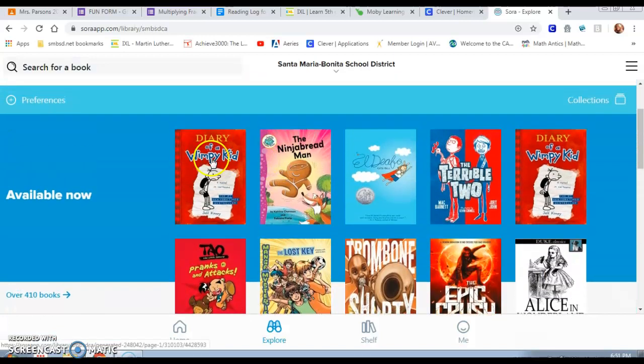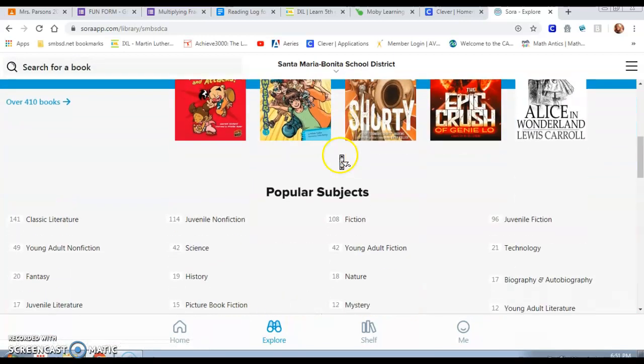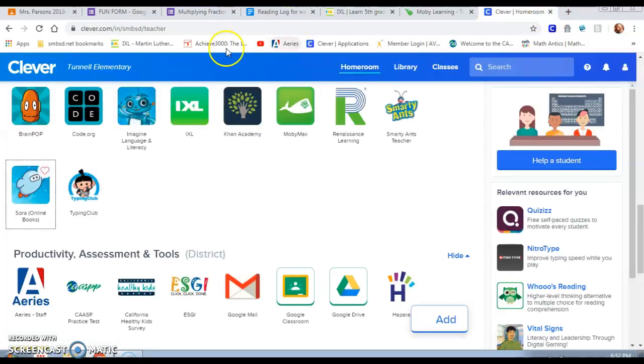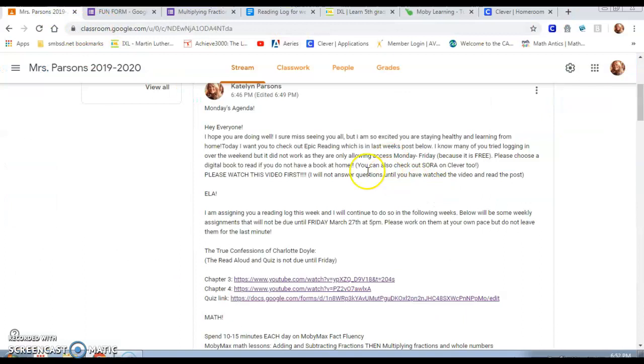So here we have Diary of a Wimpy Kid. There's some of these fun things. You can go down here. Here's the filter if you want to try a science book, young adult fiction, just different types, okay? So you have two online platforms to use for your reading.